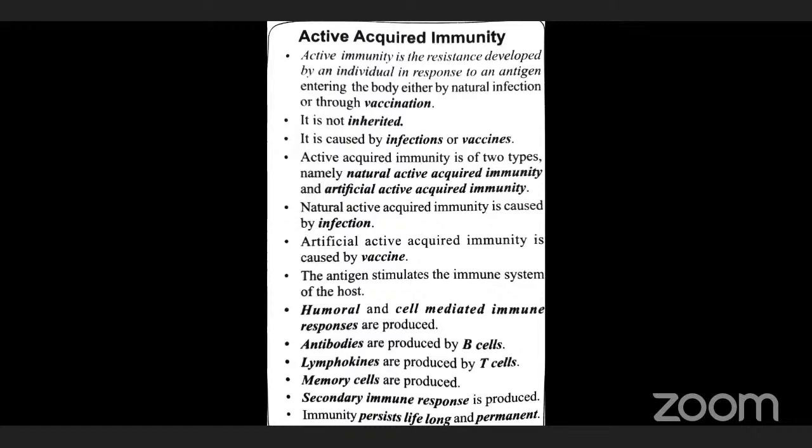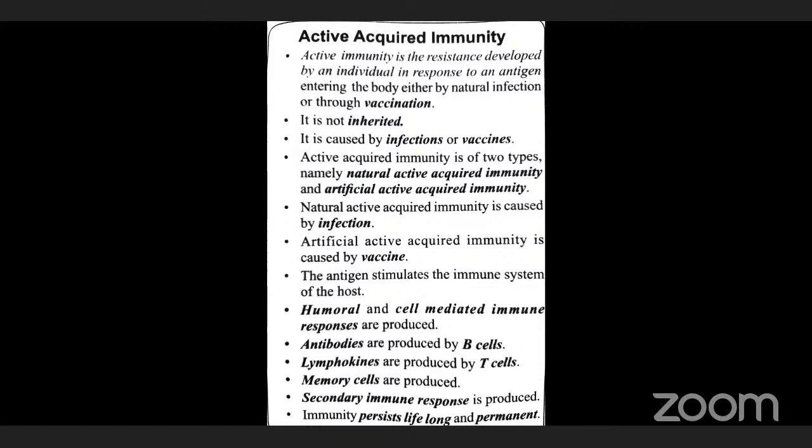So when a particular antigen, for example any microorganism such as Staphylococcus aureus, enters our body, that bacteria will be recognized by the immune cells. Automatically, it will produce antibodies against it. That antibody will fight against the Staphylococcus aureus and kill it. This is called acute immunity.